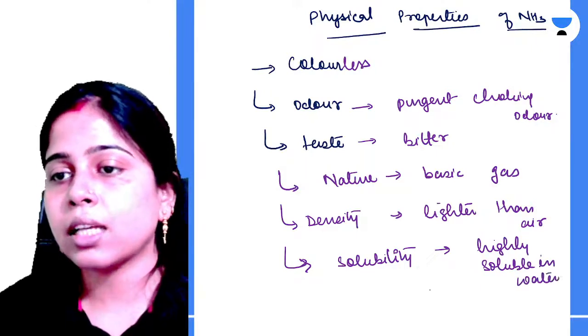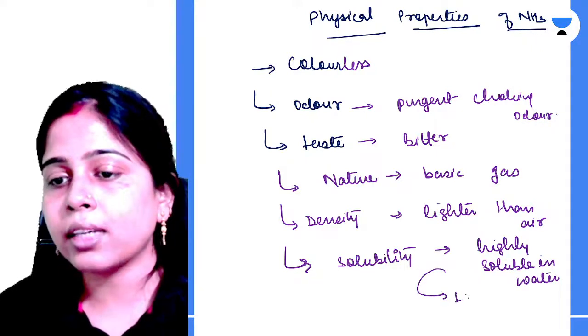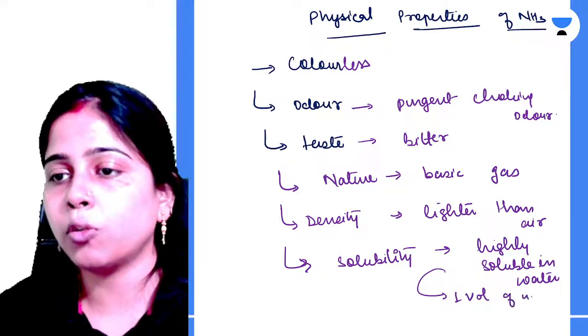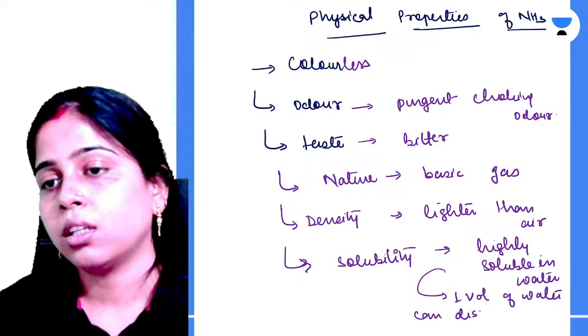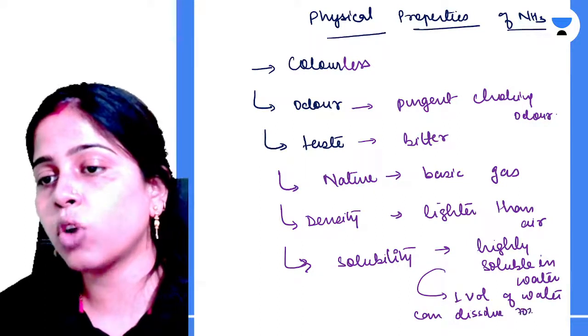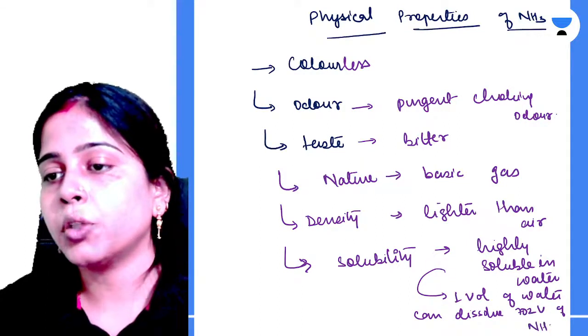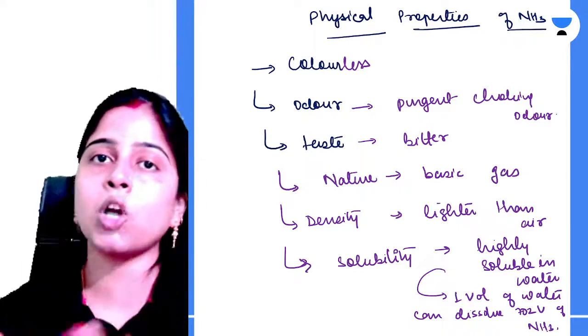The solubility is so high that 1 volume of water can dissolve 702 volumes of ammonia. You can just imagine how high the solubility is.